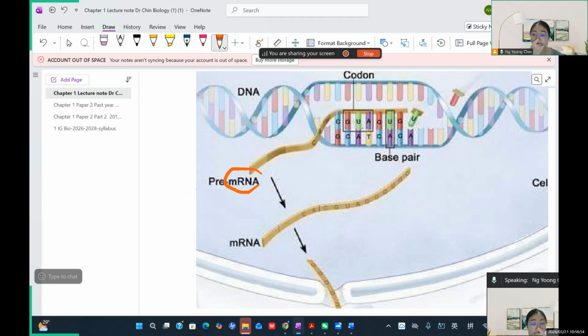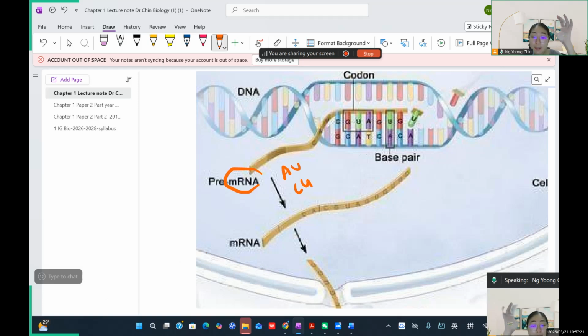And the RNA is different in its base sequence. RNA is about AUCG. A to U, C to G. There's no T in the RNA. So that's why the U can pair to A. Because there's no T in the mRNA. So this is their difference in base sequence.